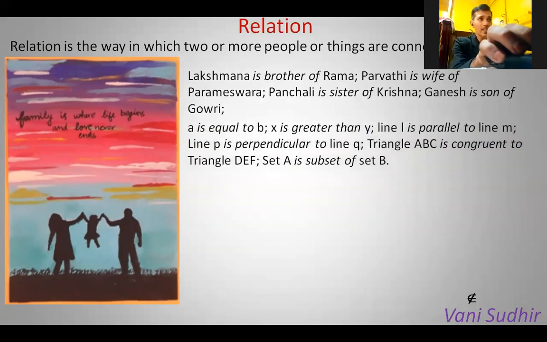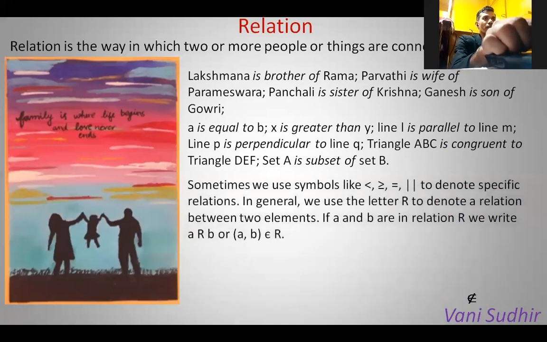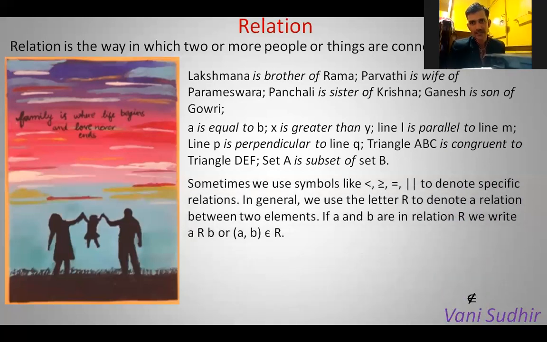And in mathematics also, we have some relations like A is equal to B, X is greater than Y, L is parallel to M, and L is perpendicular to M. Triangle ABC is congruent to triangle DEF if they have the same shape and size. Set A is a subset of set B. This we have learned in the sets chapter. Sometimes we use symbols like less than, greater than or equal to, is parallel to. Symbols are there to denote some specific relation.